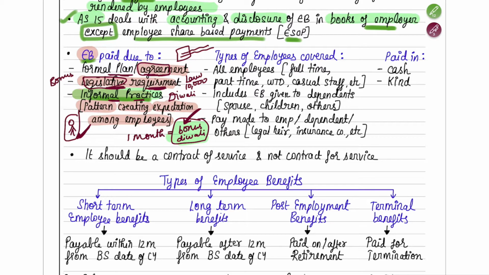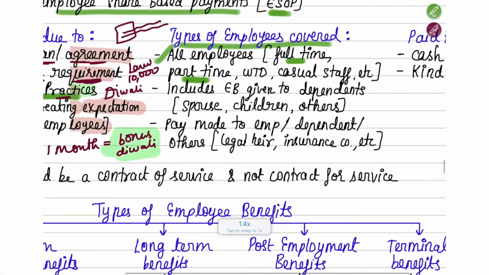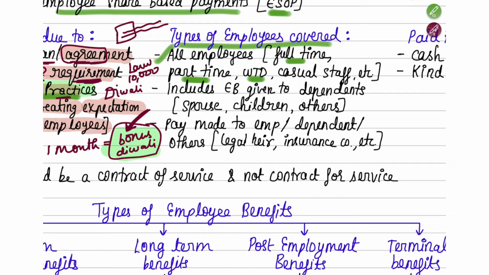Okay. Next, we are going to understand what are the types of employees covered. What kind of employees are covered in this? All kinds of employees are covered. They may be working full time in the company, part time in the company, or they may be the whole time directors or a casual staff. That means for a particular project they have been recruited. After the project is over, they'll be taken off the company. So all kinds of employees are included under this employee benefits or AS15 in particular.